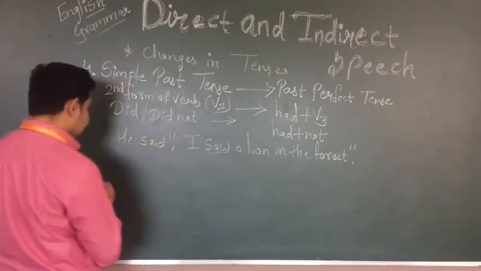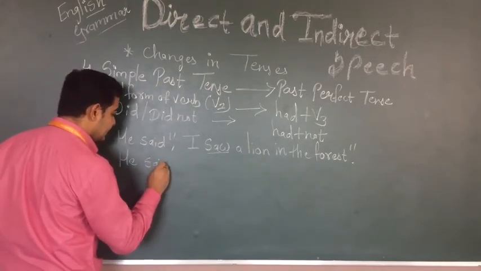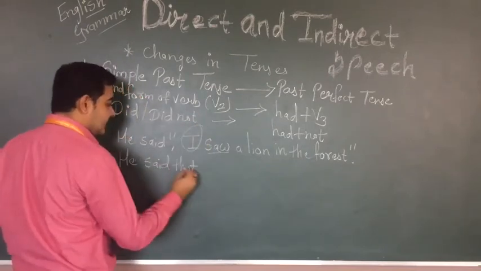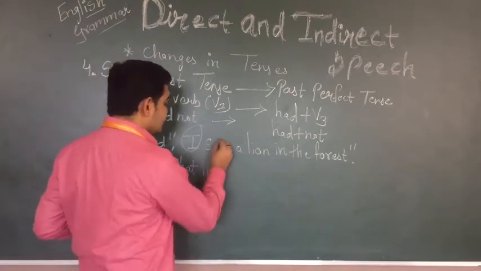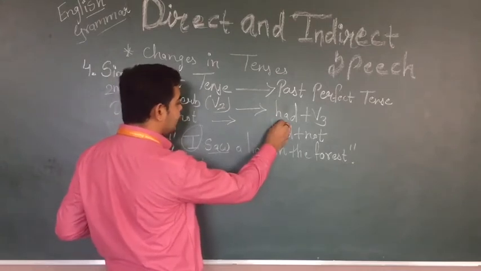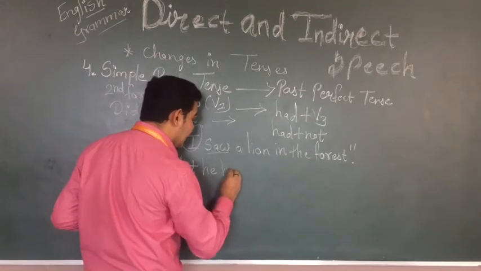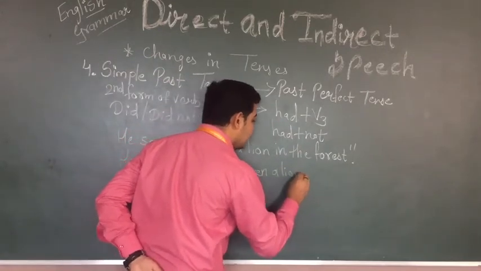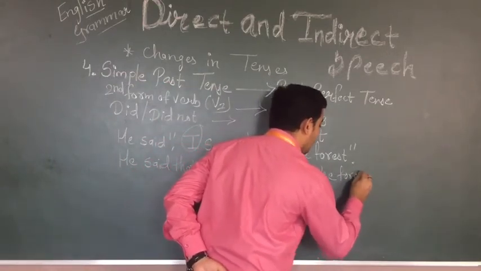So how I can change this? He said that he. According to the subject we have to change I. Instead of saw, what will come? In place of second form of verb, had plus V3. He had seen a lion in the forest.